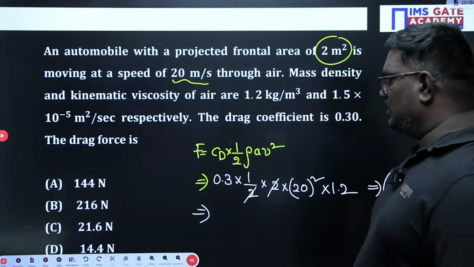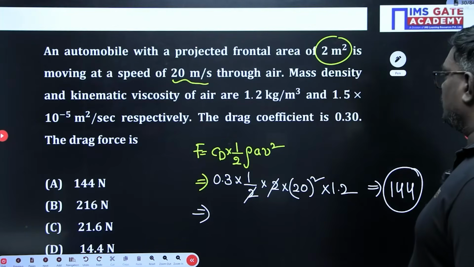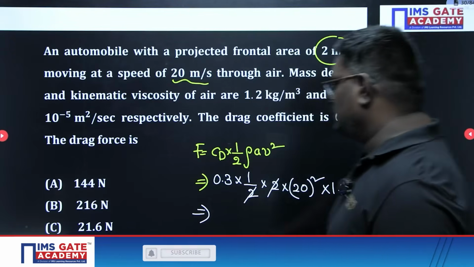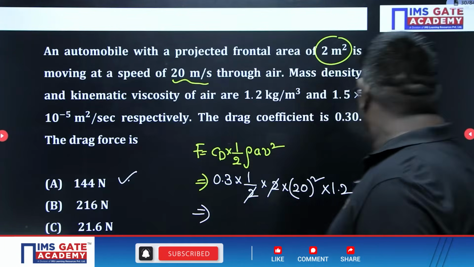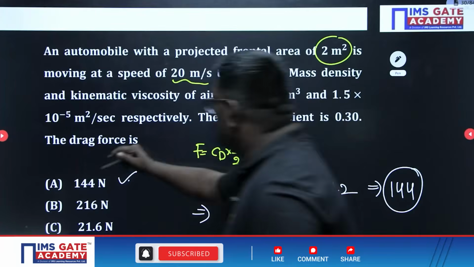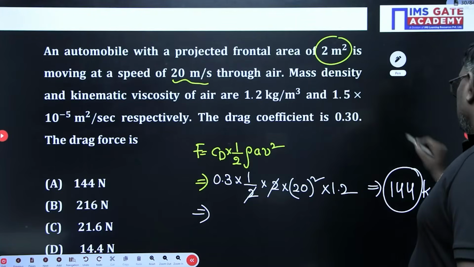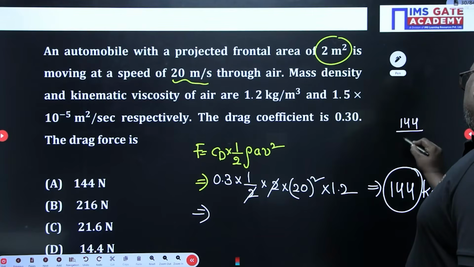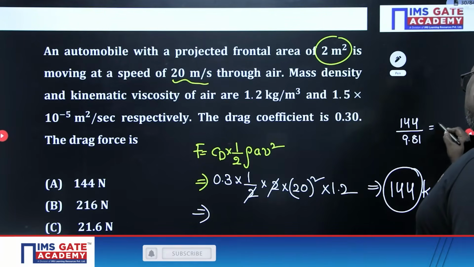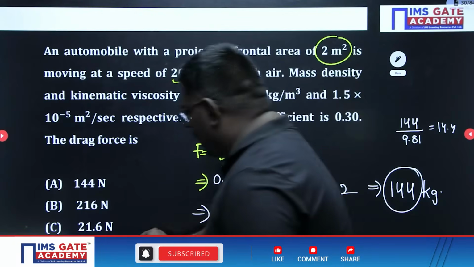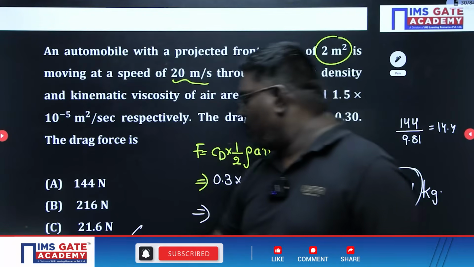So 144 kg, sorry, it will be. Now we have to convert this into Newton because the answer will be in kg. If you convert this into Newton, divided by 9.81, you'll get around 14.4 Newton. So option D is the right answer, sir.